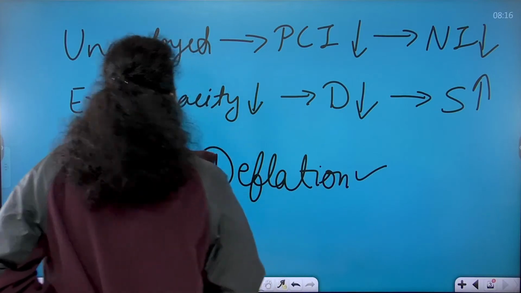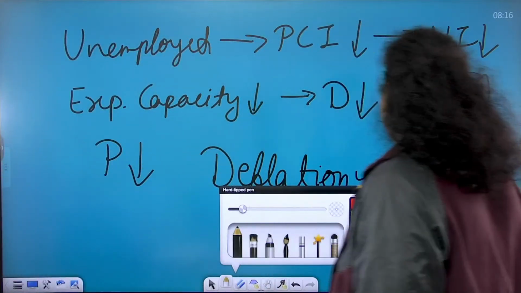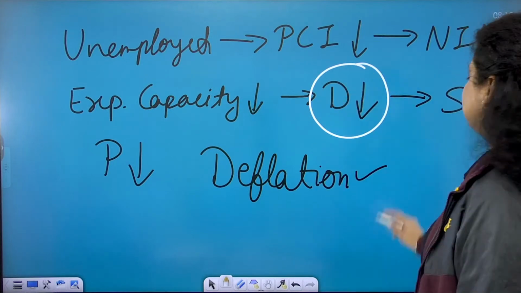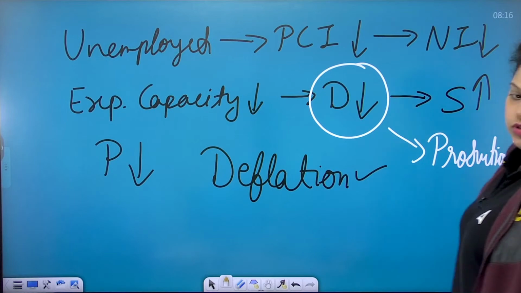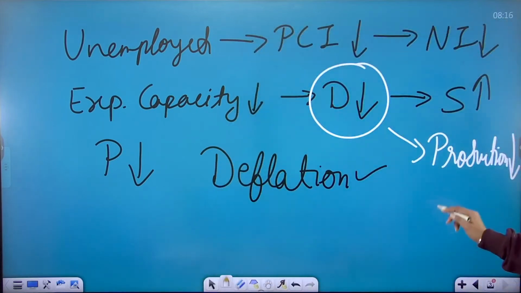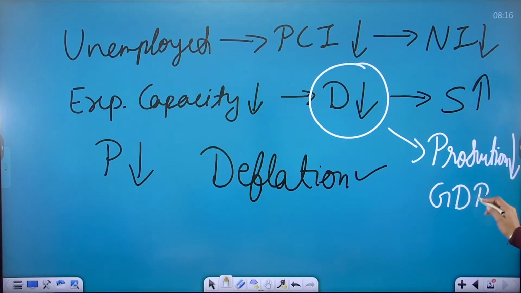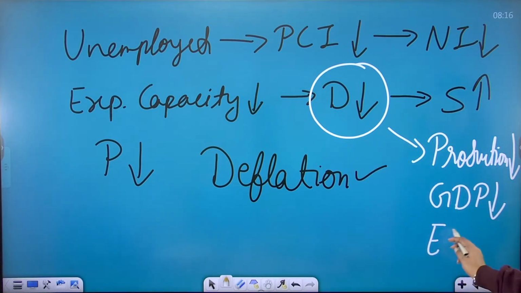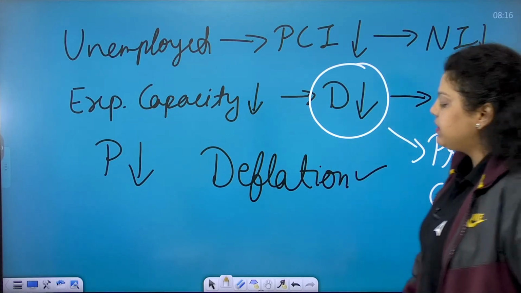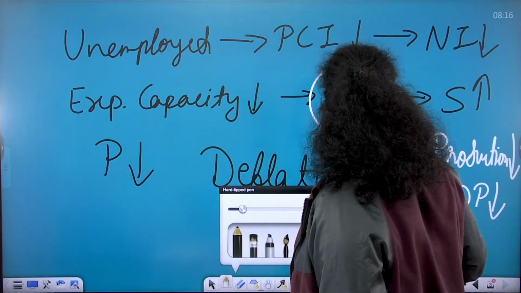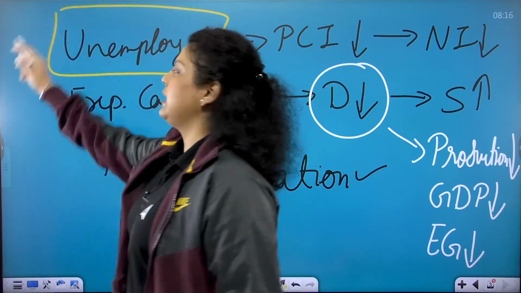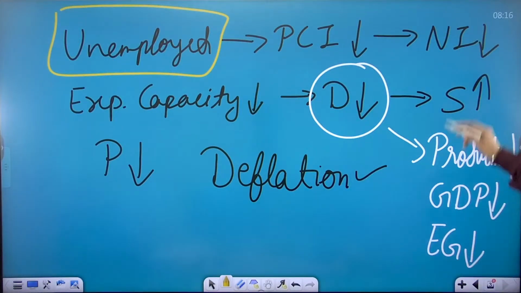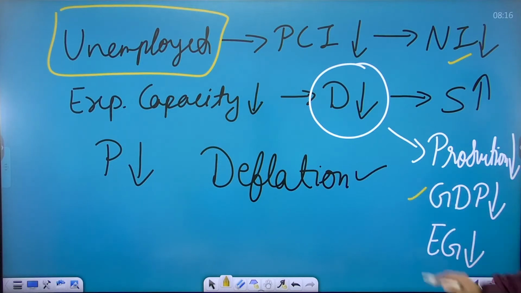Just because people are not demanding goods and services, what happens next? It means the production of the country will be reduced. When people are not able to purchase goods, why would you produce goods? You don't have to produce them, so production will reduce. When production reduces, the GDP of your country will reduce. When GDP reduces, the economic growth of the country will reduce. So we have seen that unemployment is telling us the economic health of the country. It is telling us that you don't have income, you don't have GDP, you don't have economic growth.